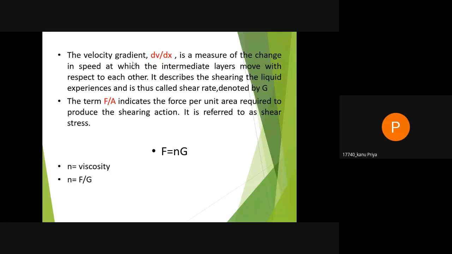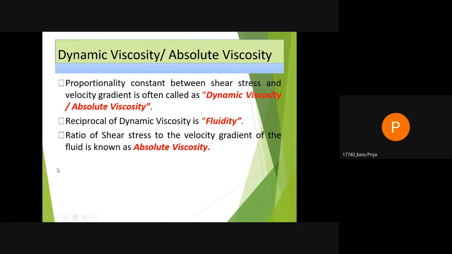It describes the shearing the liquid experiences and thus is called the shear rate, denoted by G. Whereas F upon A indicates the force per unit area required to produce the shearing action. This is called shear stress. Therefore, F is equal to eta G, and then eta is equal to F upon G. Dynamic viscosity or absolute viscosity: the proportionality constant between shear stress and the velocity gradient is often called dynamic viscosity or absolute viscosity.